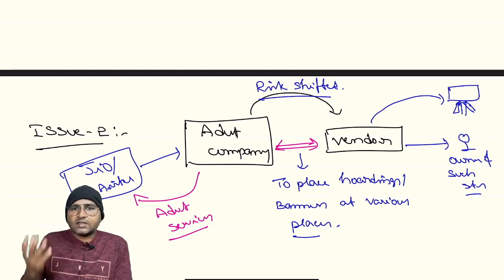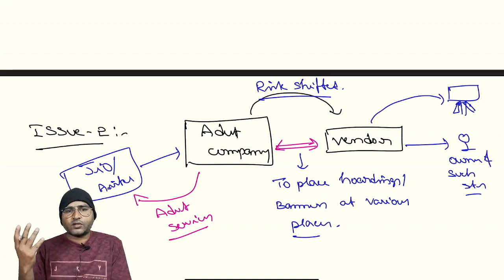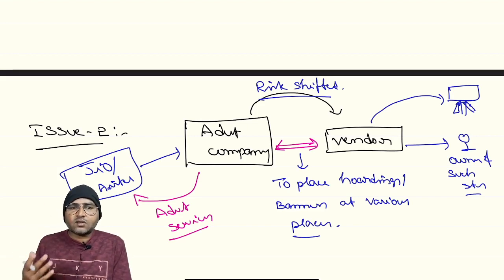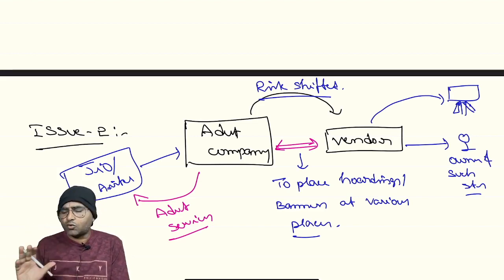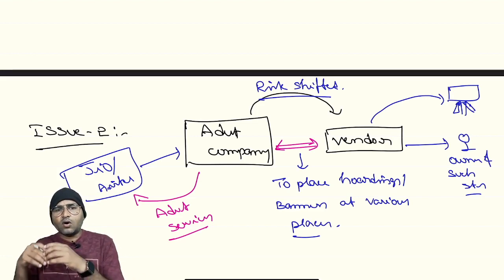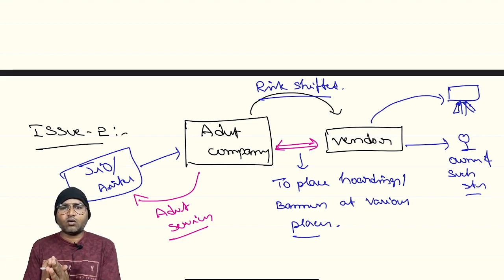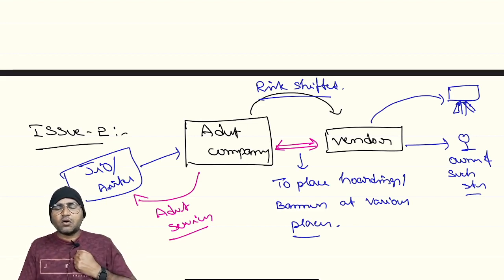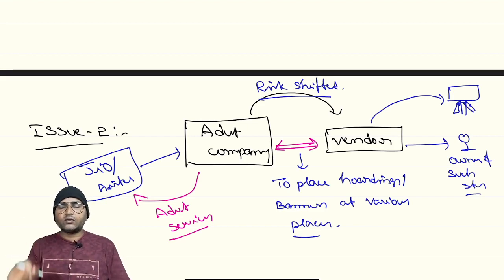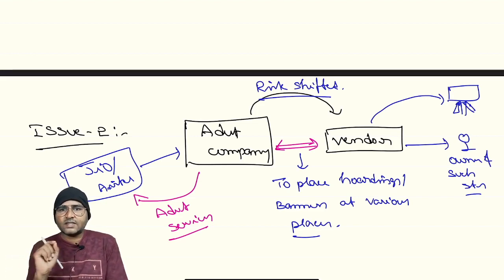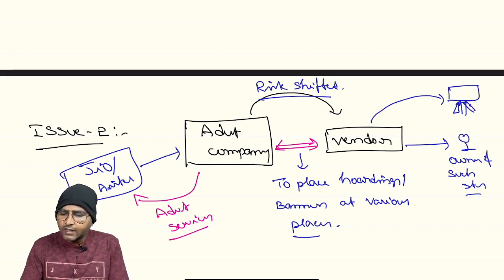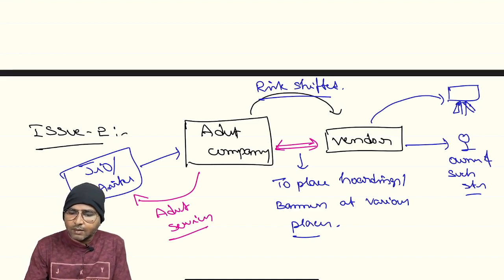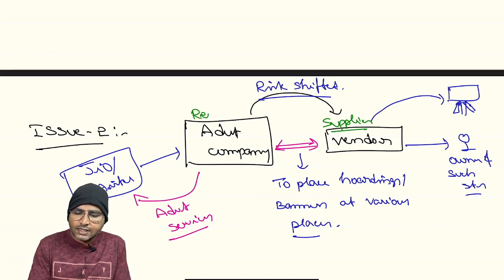Or suppose the vendor owns a few structures to place such advertisements on. So whether it is owned, leased, rented or anything else, the entire risk has to be taken over by the vendor. The advertisement company has an advertisement contract, and such risk has been shifted to the vendor. Now, what is the service between the vendor and the advertisement company? In this situation, the vendor is the supplier and the advertisement company is the recipient.